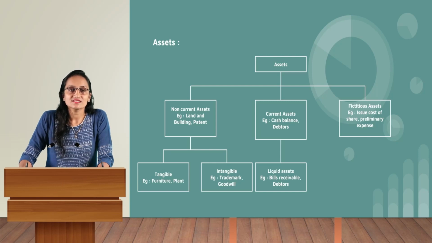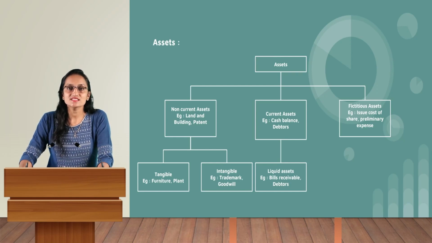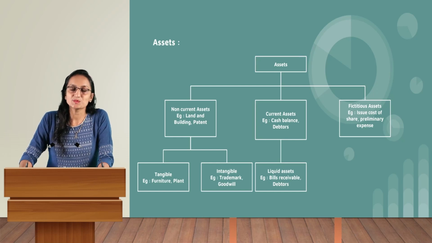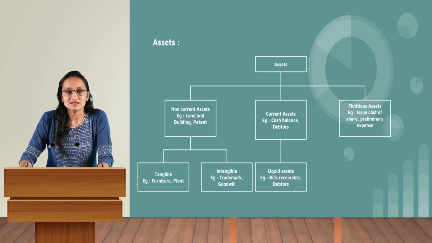Now the non-current assets are again divided into tangible and intangible assets. Tangible assets, I could term, are the assets which can be seen and touched. For example, furniture, plant machinery, and building are all examples of tangible assets.